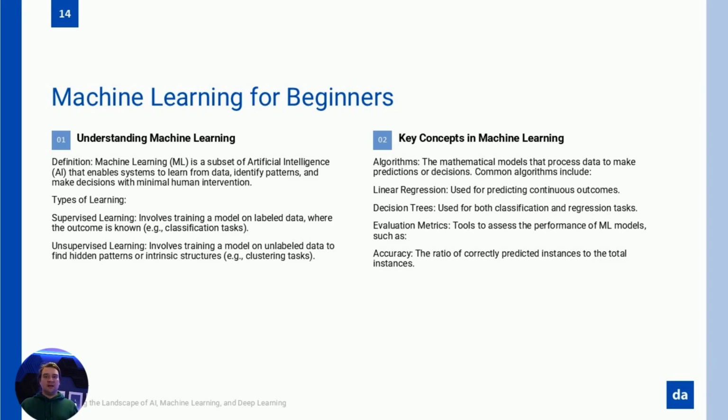Machine learning can be divided into three main types, each tailored for different problems. Supervised learning. Think of it as learning with a teacher. You provide labeled data, e.g., pictures of animals labeled as cat or dog, and the model learns to classify new data based on those examples. Examples: email spam detection, fraud detection.